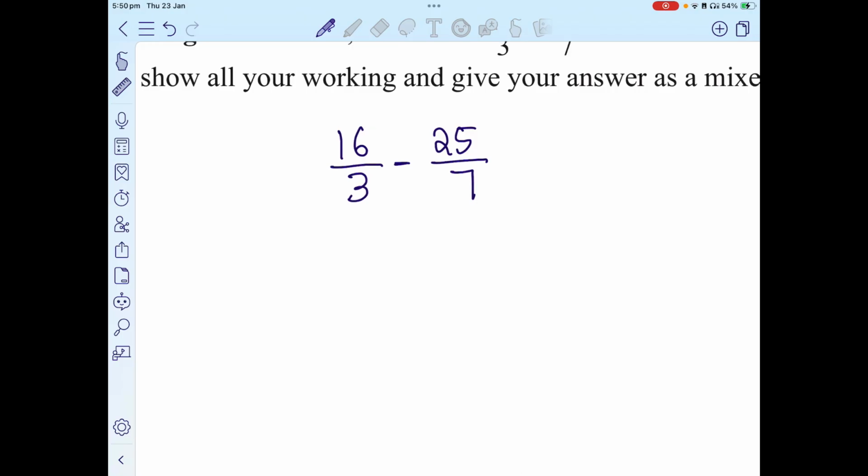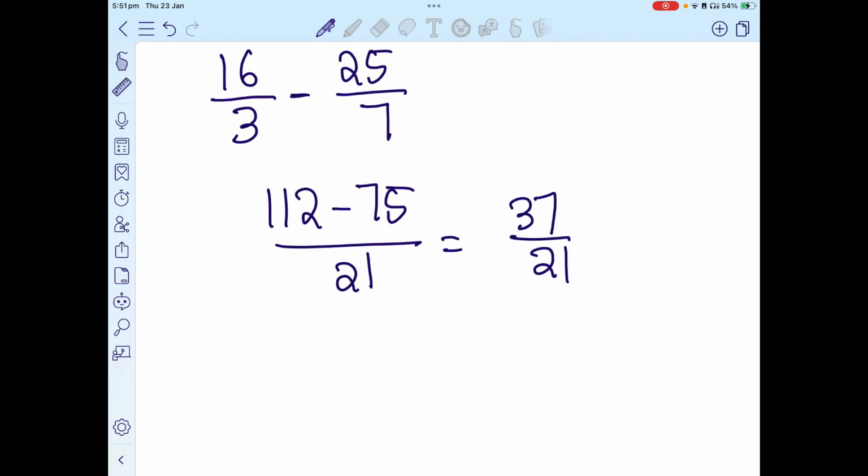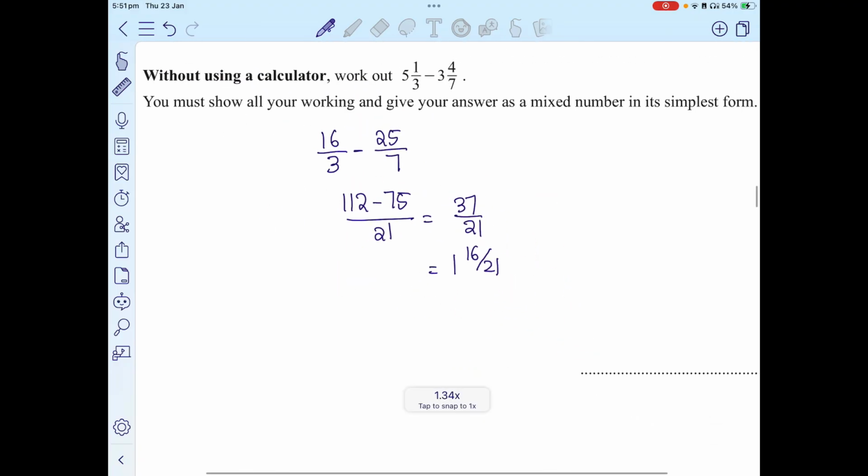So 16 times 7 is basically going to be 112. 25 times 3 is 75, over 21. So when I do 112 minus 75, I get 37. Okay, 37 over 21. All right, 37 over 21 can be written as 1 whole. And then what is 37 minus 21? It's 16. 16 over 21. So you can say 1 whole 16 over 21.